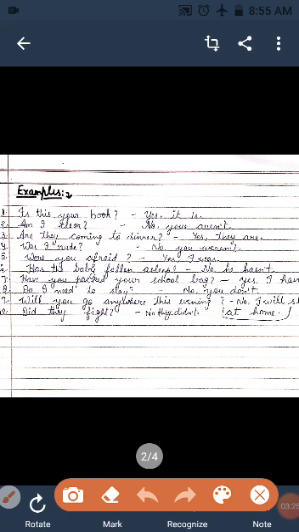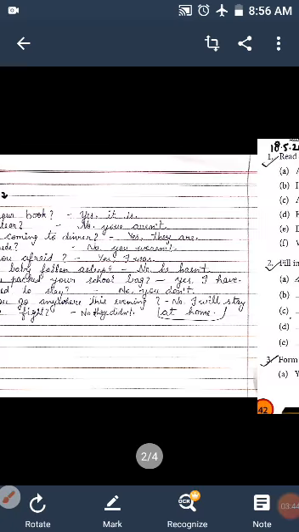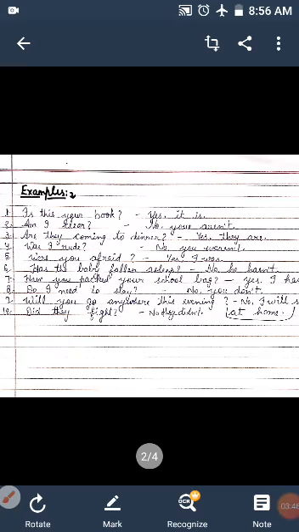Were you afraid? Yes, I was. Has the baby fallen asleep? No, he has not. Have you packed your school bag? Yes, I have. Do I need to stay? No, you don't. Will you go anywhere this evening? No, I will stay at home. Did they fight?